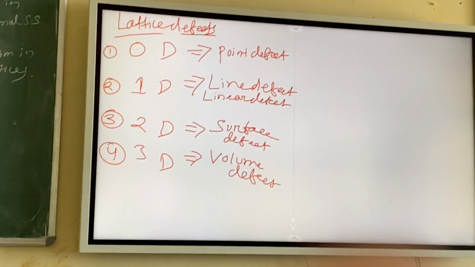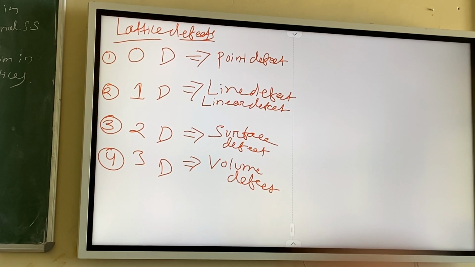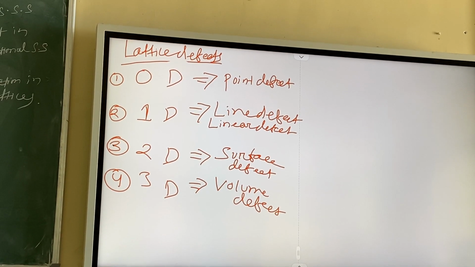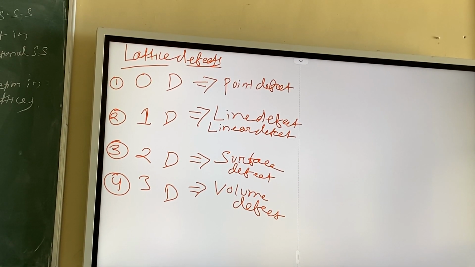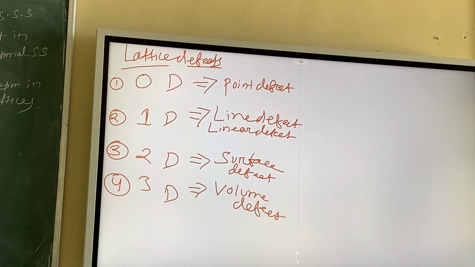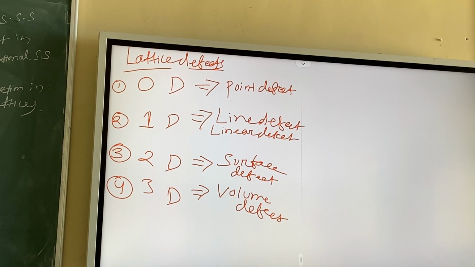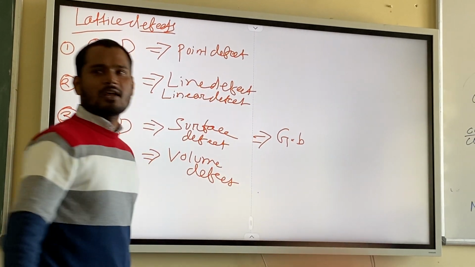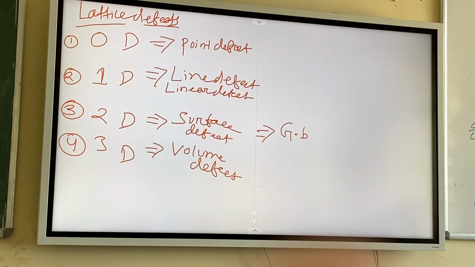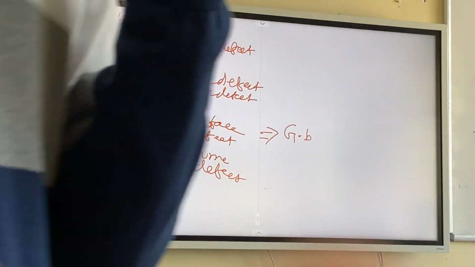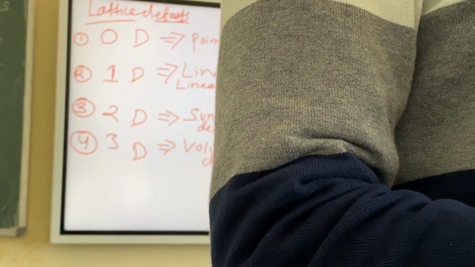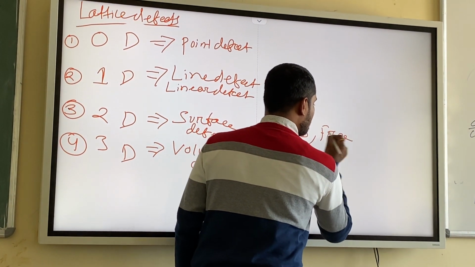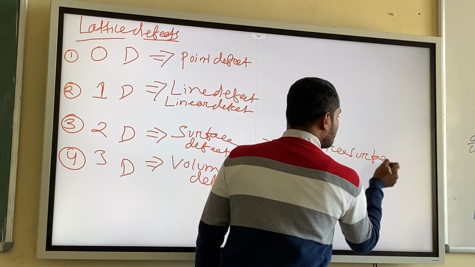Anybody remember one defect I told you about in an earlier lecture? Grain boundary. You remember I talked about grain boundary characteristics in maybe the 4th or 5th lecture. So grain boundary is one of the defects. Can you guess which defect type grain boundary comes under? GB means not Gautam Mehra, it is grain boundary. You have to remember. So grain boundary is a surface defect. Very good. And you can also write free surface. Free surface is a defect.